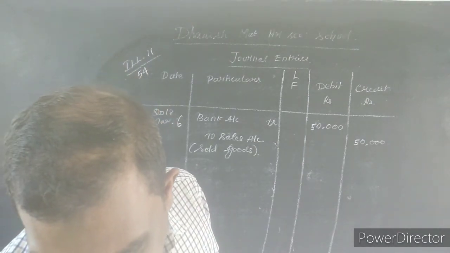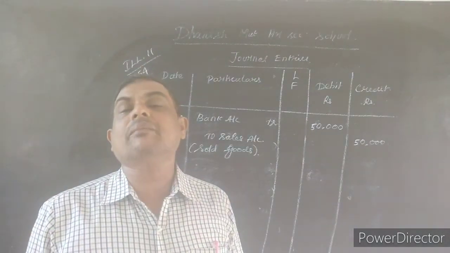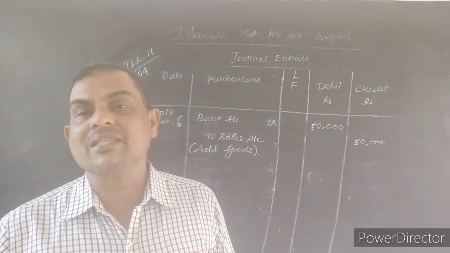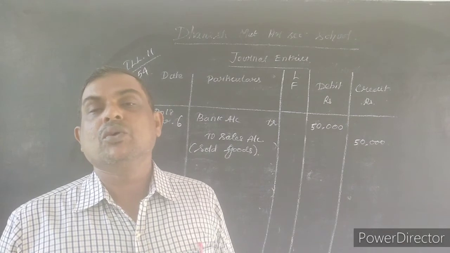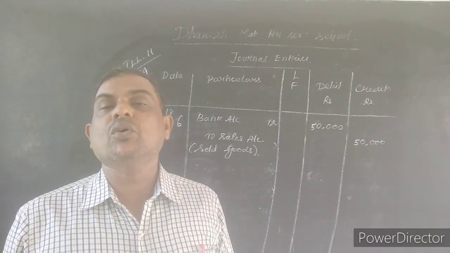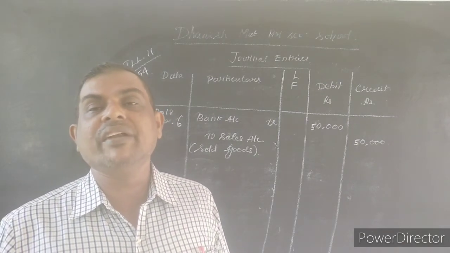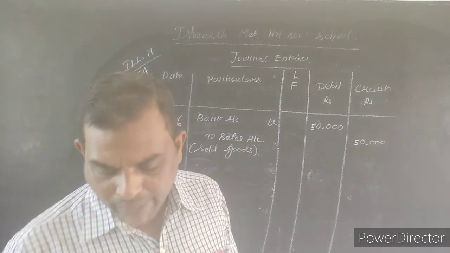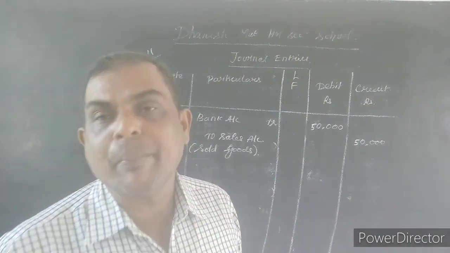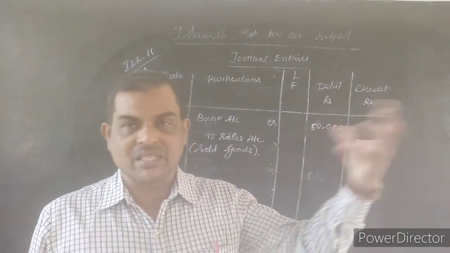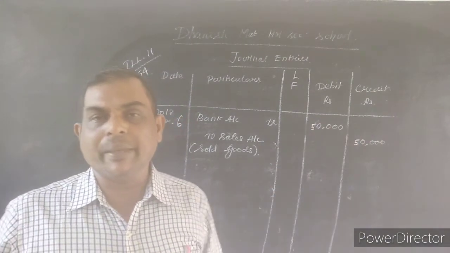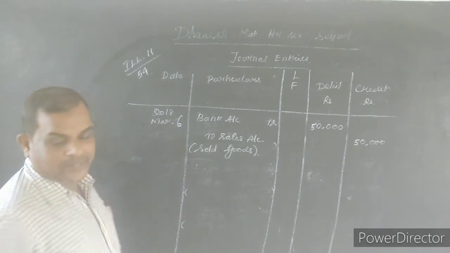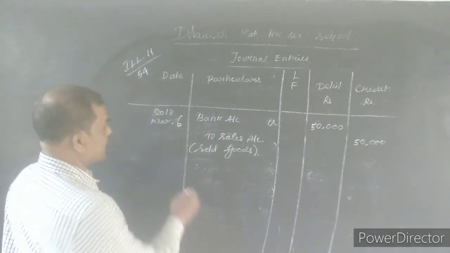Next, dividend directly received by bank. Dividend is nothing but income, like commission received, discount received. So as per the nominal account rule, dividend will come on the credit side. You are receiving through bank, so bank is the receiver. Debit the receiver: bank account will be debited, dividend account will be credited.